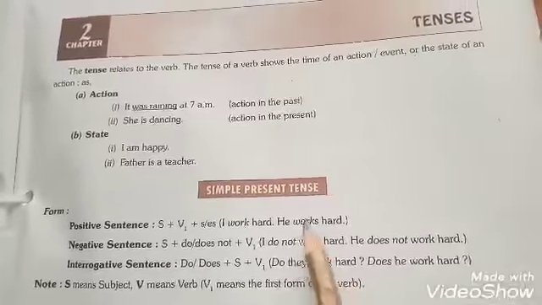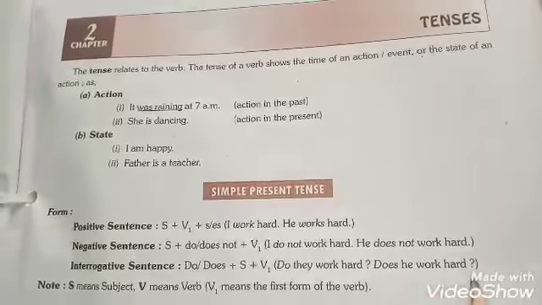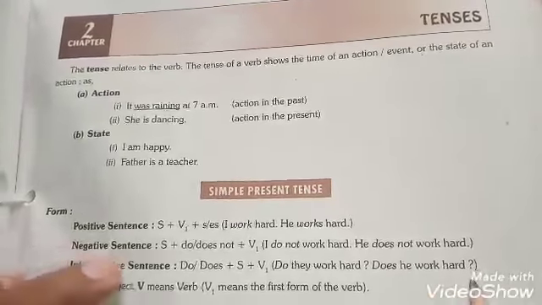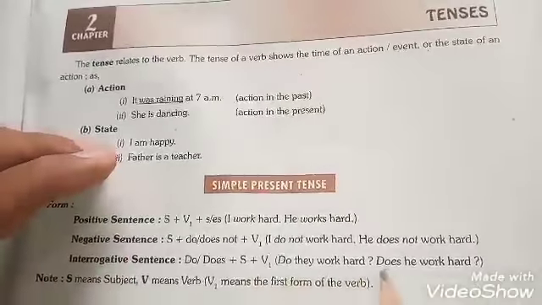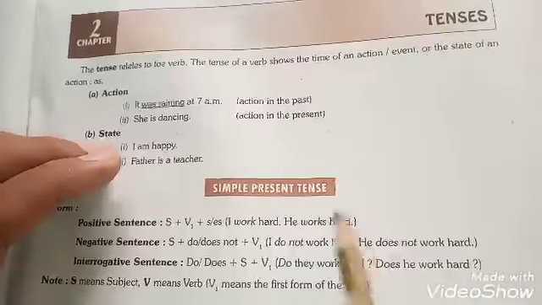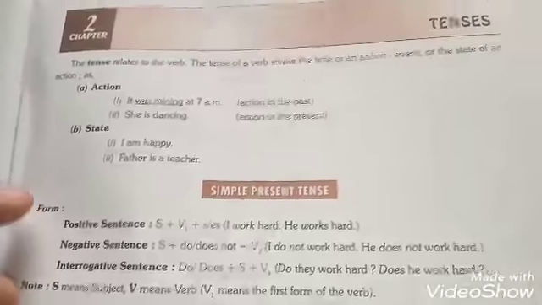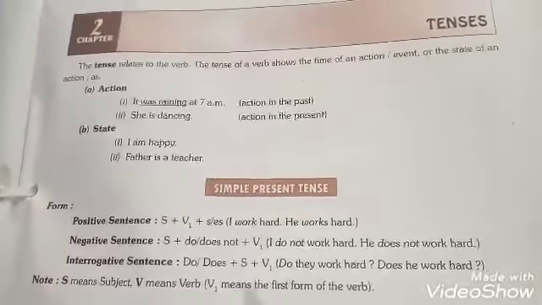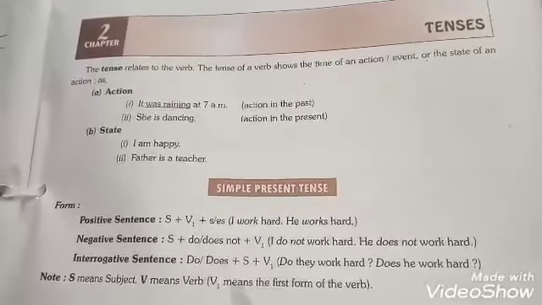Do they work hard? Does he work hard? This is actually interrogative in nature. So here in the last statement you have to use question mark or interrogative sign, and the rest of the two sentences you will take full stop after them. Students, this structure will make you aware how to translate the Hindi version of simple present tense into your required English version.